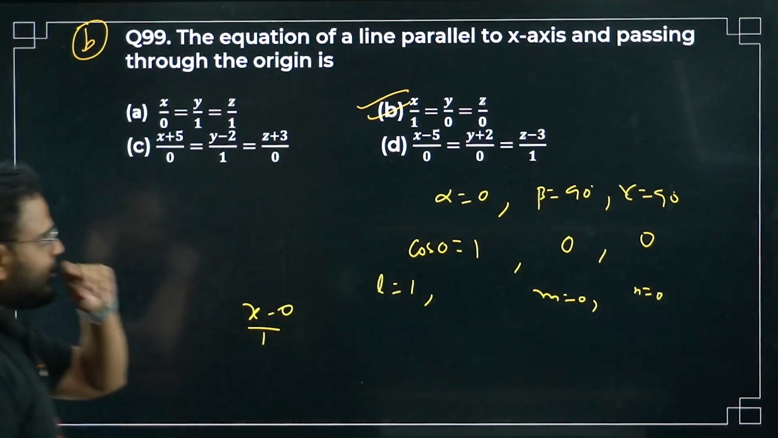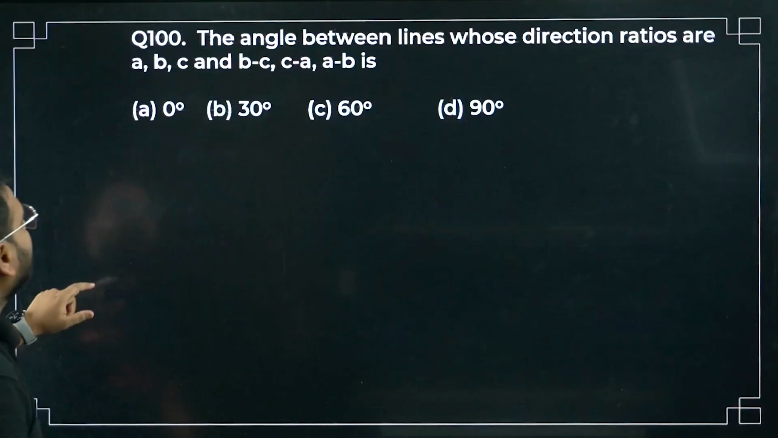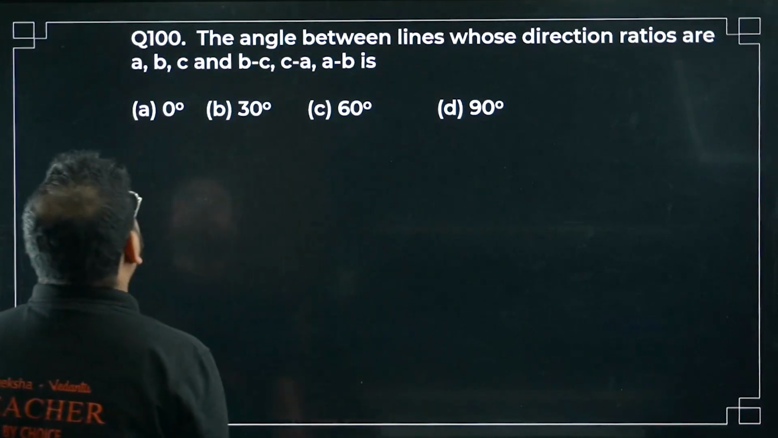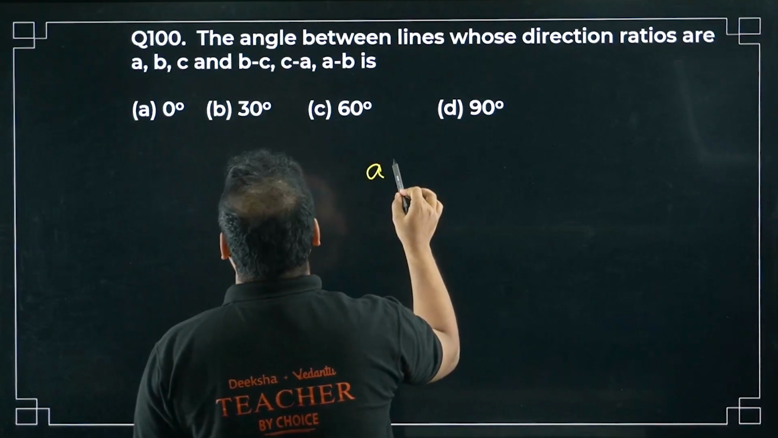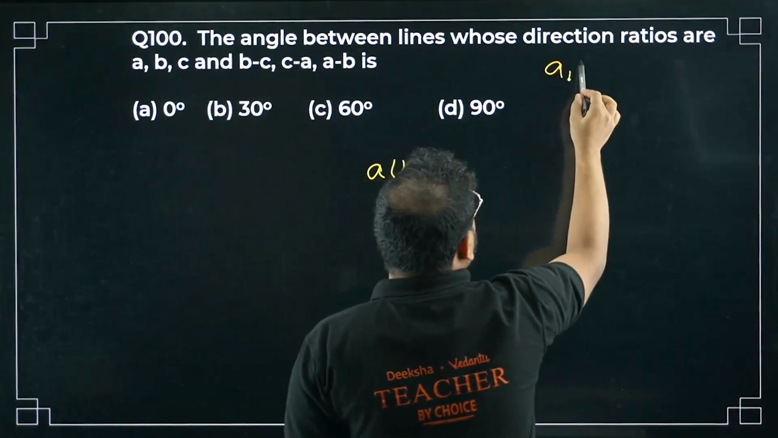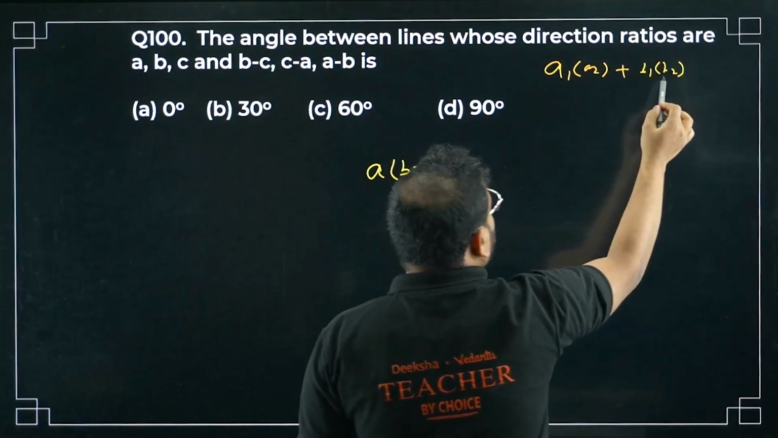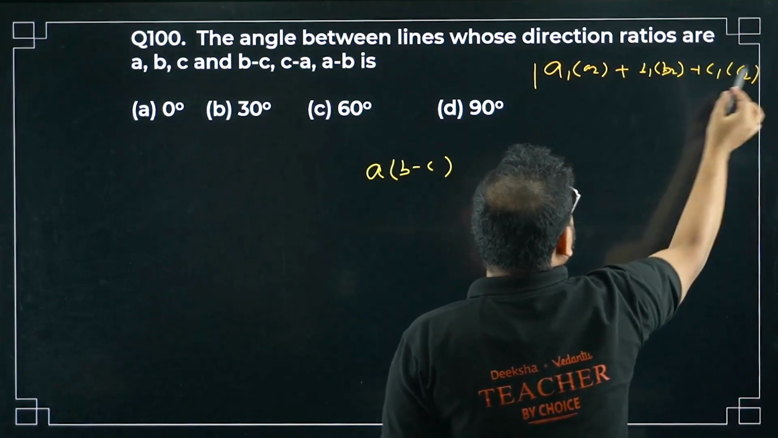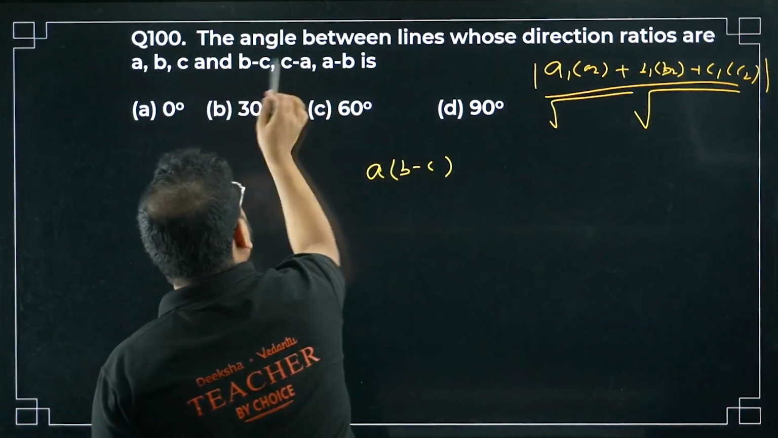Okay. I think the same question was given in a model paper as well. Paper number 1, the question was there. Have a look. Question number 100 now. The angle between lines whose direction ratios are A times of B minus C. We have the formula for this, right? A1 into A2 plus B1 into B2, plus C1 into C2, the modulus by product of the two mods of the two vectors.